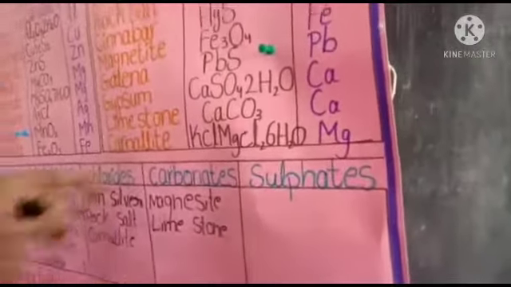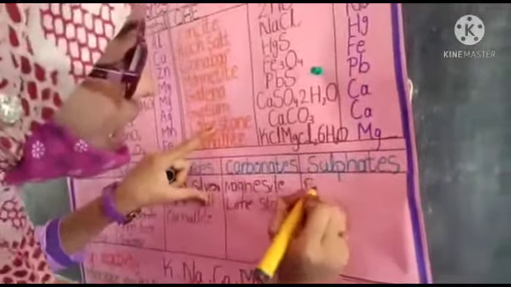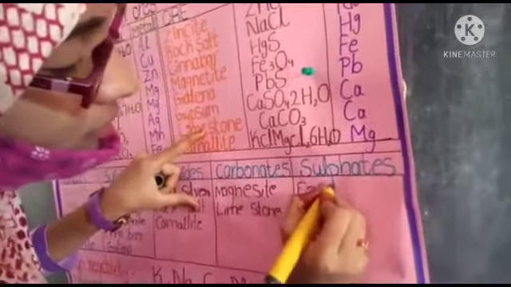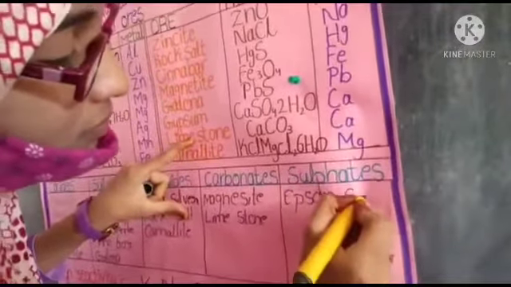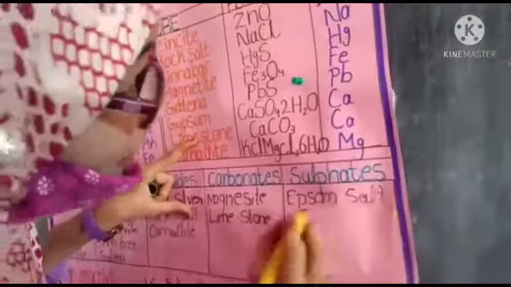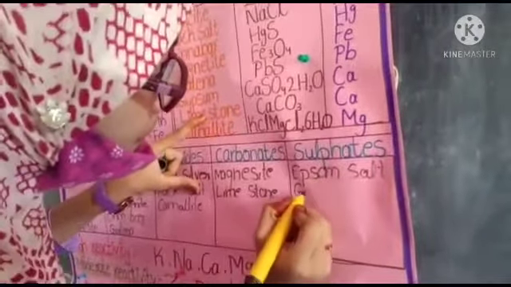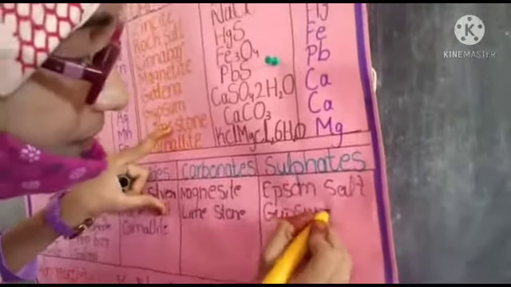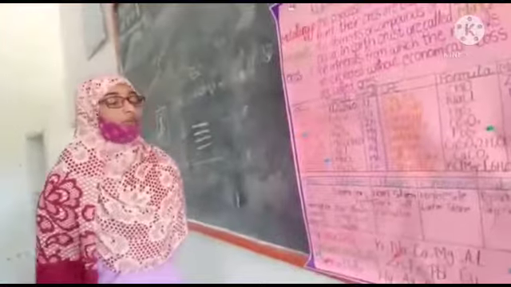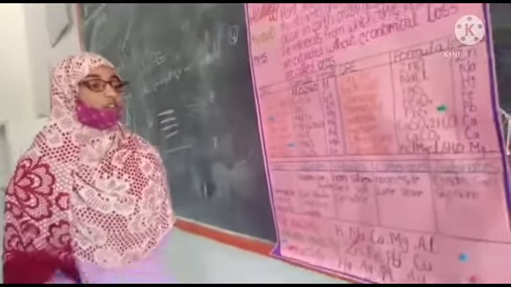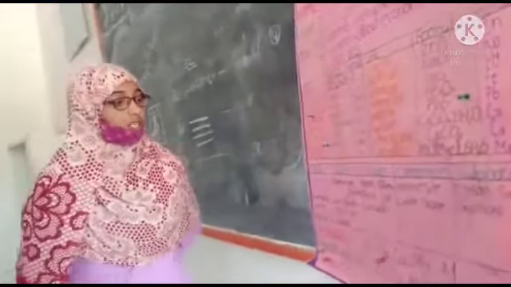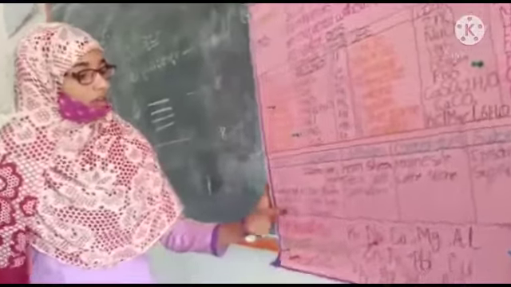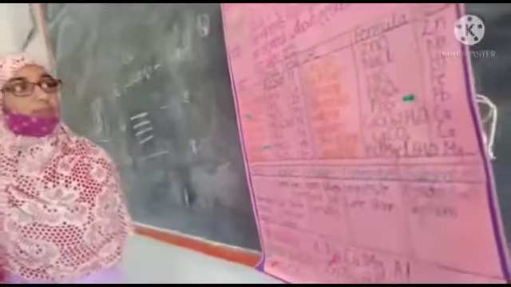So what are the sulfates? The first one is Epsom salt. And the second one is gypsum. Here we notice that most metals occur as oxides and sulfides. These oxygen and sulfur groups are called chalcogens, because chalco means ore and gen means produce.